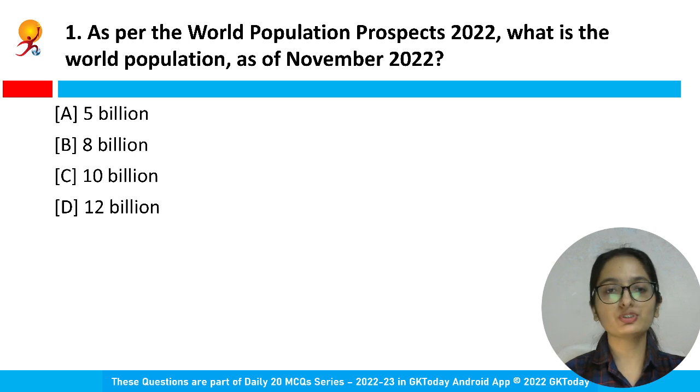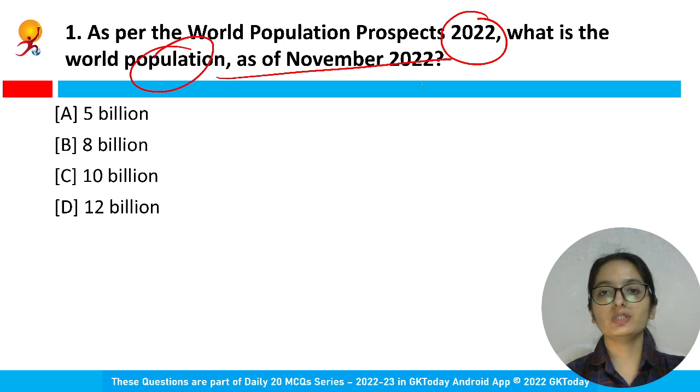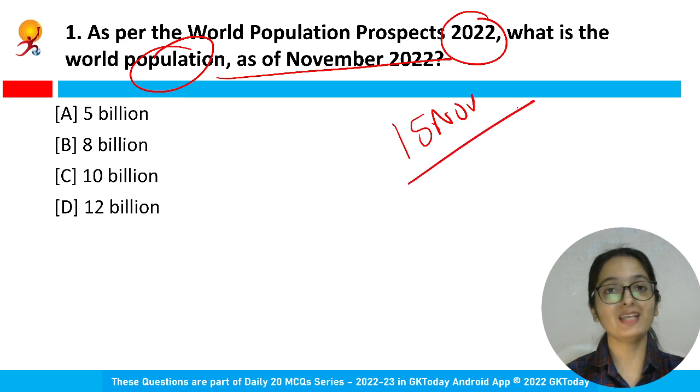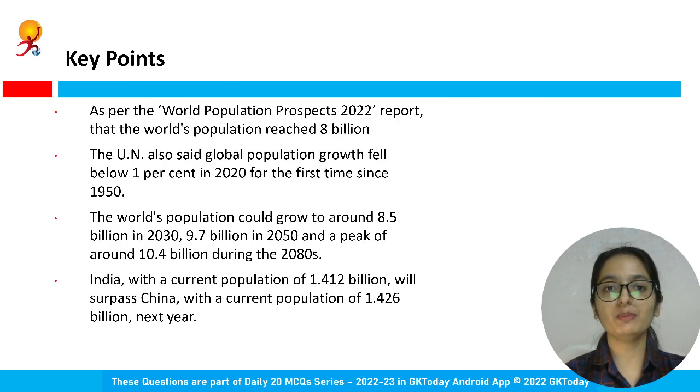So let me read the question for you. As per the World Population Prospect 2022, what is the world population as of November 2022? They said according to this particular World Population Prospect, we might reach the number by 15th of November, and we have reached it. So the right answer of this question is 8 billion. Option B is the correct answer. So you can remember this.